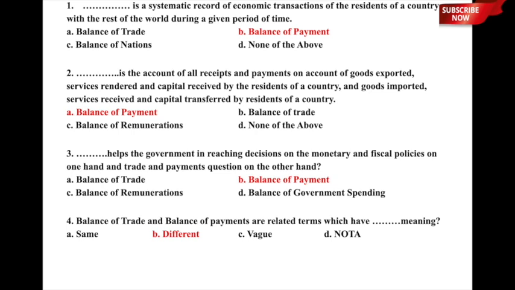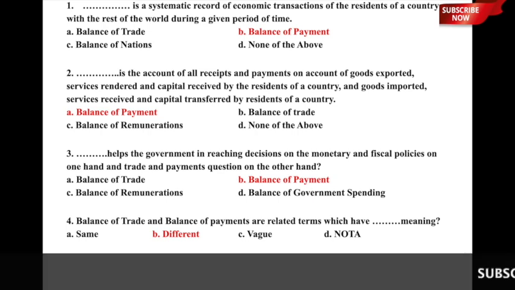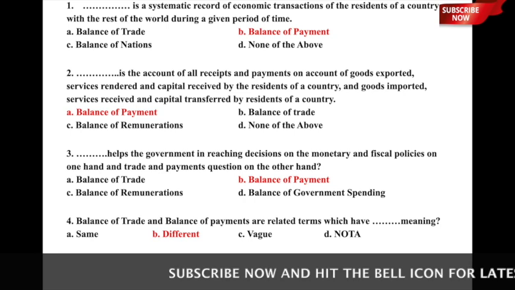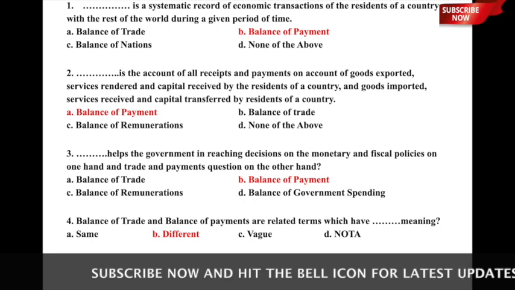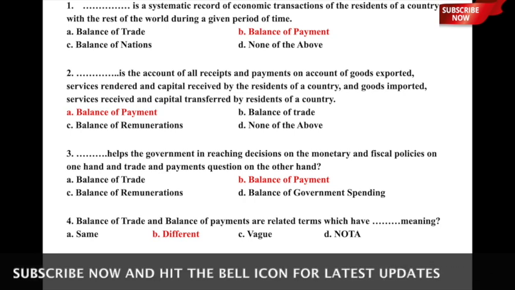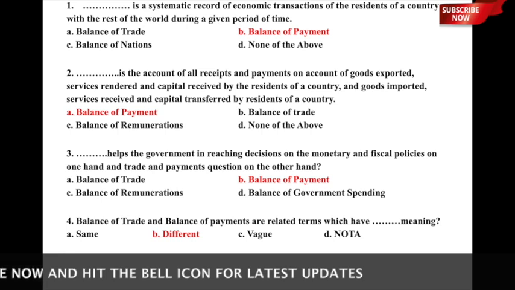So, here again it is the balance of payment which accounts for all receipts and payments on account of goods exported, services rendered, and capital received by the residents of a country, as well as goods imported, services received, and capital transferred by the residents of a country. So, option A, balance of payment, is the correct answer to this particular question. Let us now move to the third one.